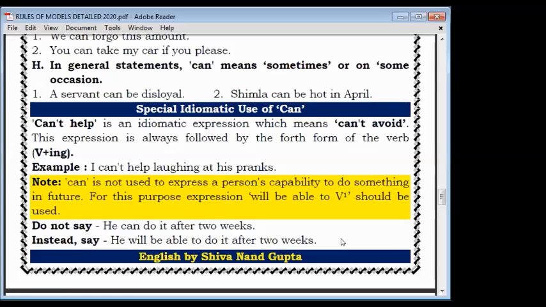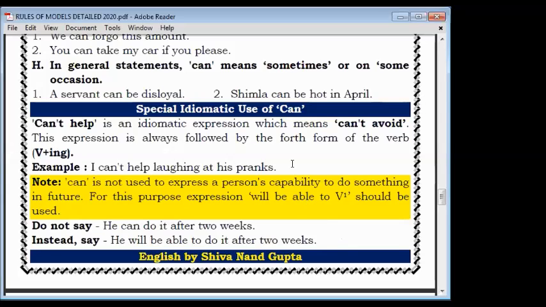As I told you in the beginning, the example of can in future was "can be", but it should not be especially the capability of a person. Suppose I say, "I can teach English after three weeks." It is wrong, because here skill or capability is shown for the future. No, "I will be able to teach after two days" will be the correct sentence. So whenever a capability question is coming, you have to change it into will be able to for future, and for present it is can, and for past it is could. Clear to you? Any doubt anyone?